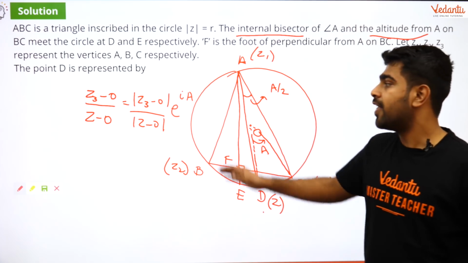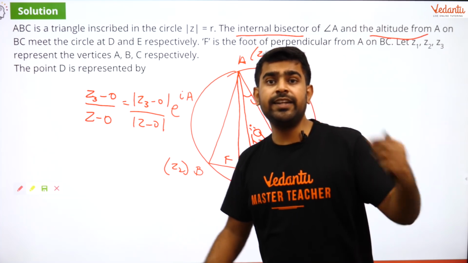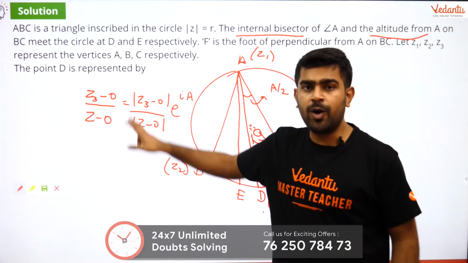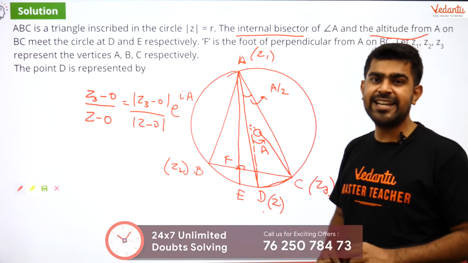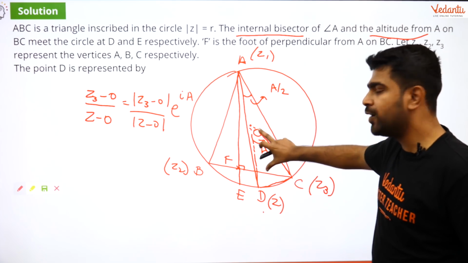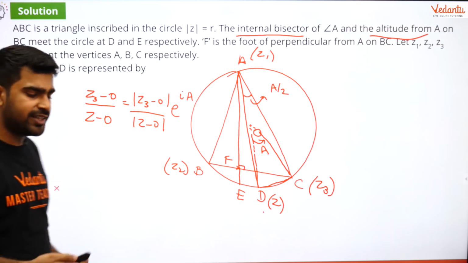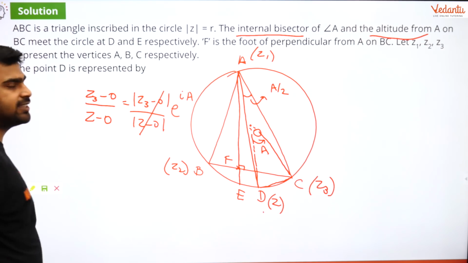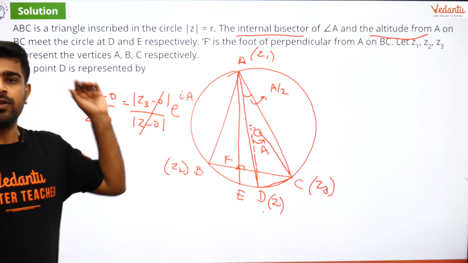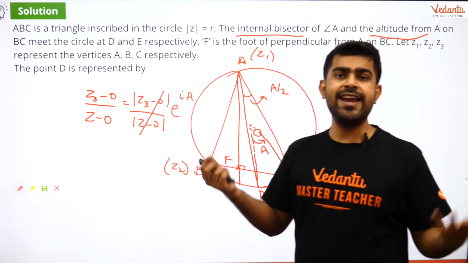Is that clear? That will be equal to the ratio of the moduli of both of them, into e raised to the power I A. Now, what is the ratio of the modulus? Can anyone tell me? Any idea about the ratio of modulus? Here you have OC and OD both being radius, guys. So if both are the radius, what is the ratio? This will get cancelled out. That's it, as simple as that. Now I have one relation. Do I get the answer now? Absolutely not. Because I still don't know A, right? A is not known to me.